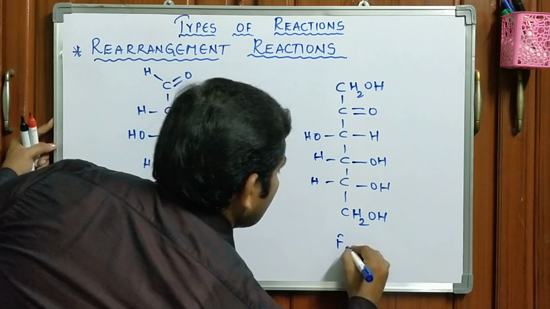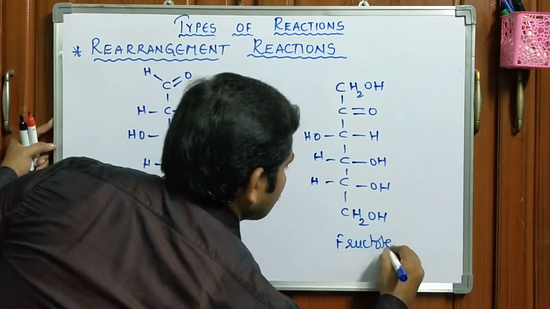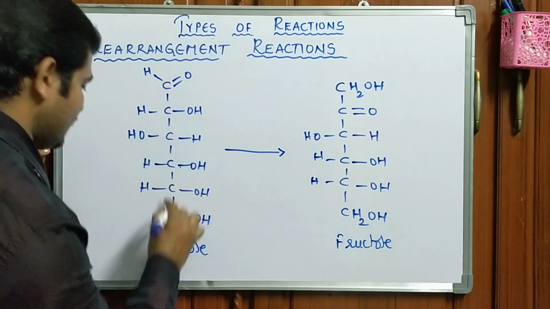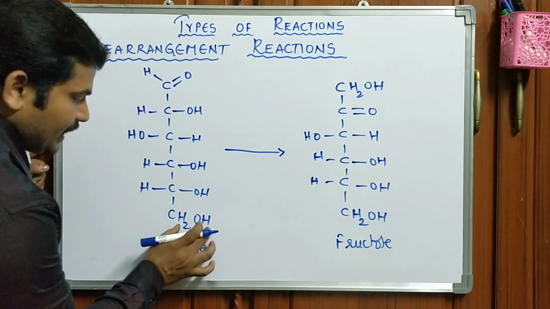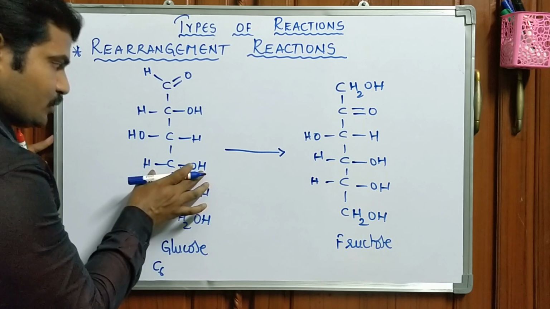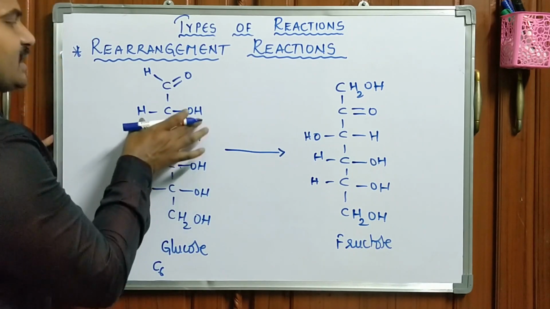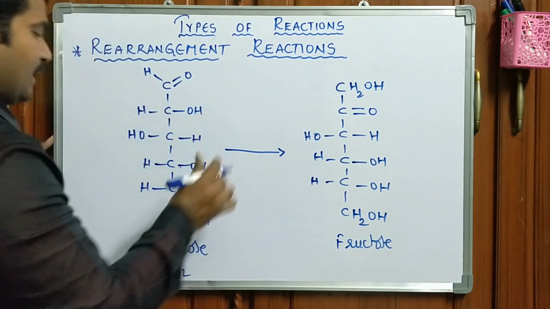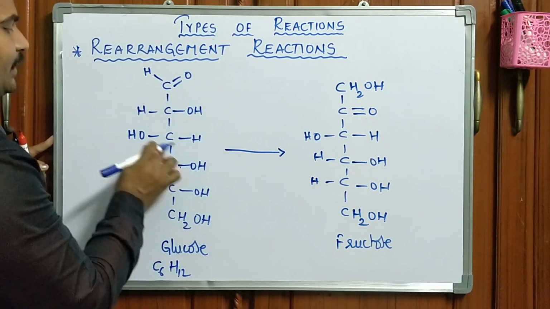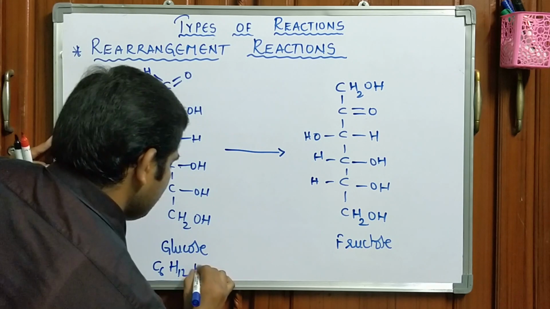This is called fructose. How many carbons are there? Six carbons. How many hydrogens? 3 plus 2 is 5, plus 2 is 7, plus 2 is 9, plus 2 is 11, plus 1 is 12. Come to oxygens: 1, 2, 3, 4, 5, 6.